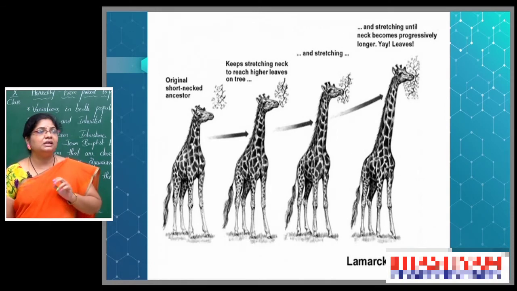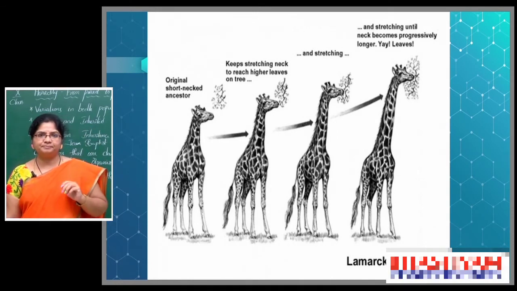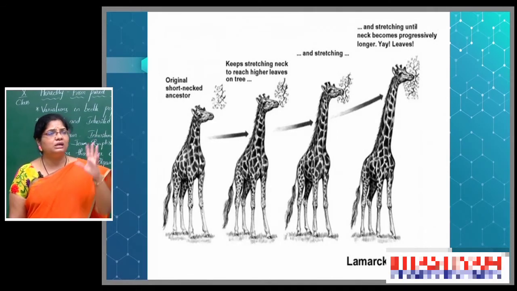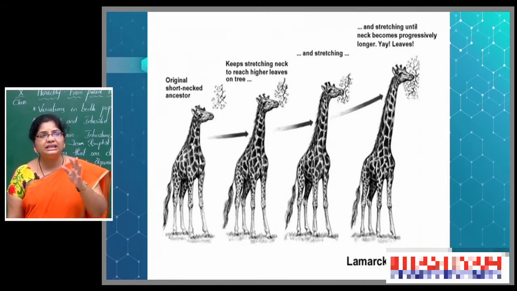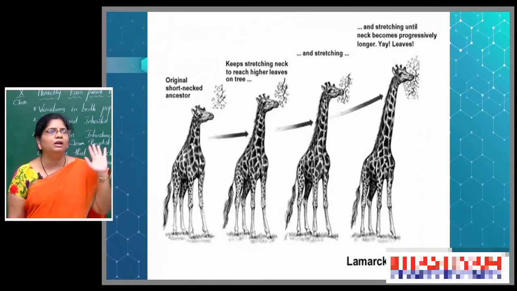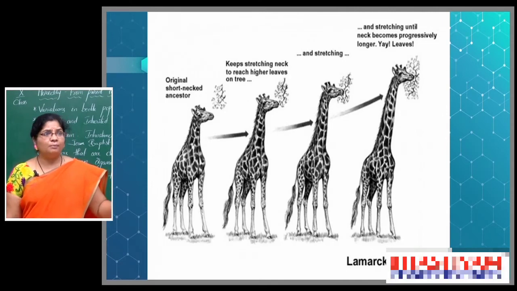What he said: giraffes were like deer. So many years before, giraffes looked like a deer or goat, very small. They had all four limbs in the same pattern. Okay, but they keep stretching the neck to reach higher leaves on the tree.